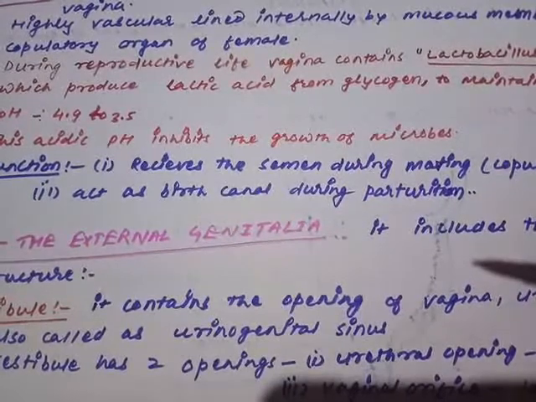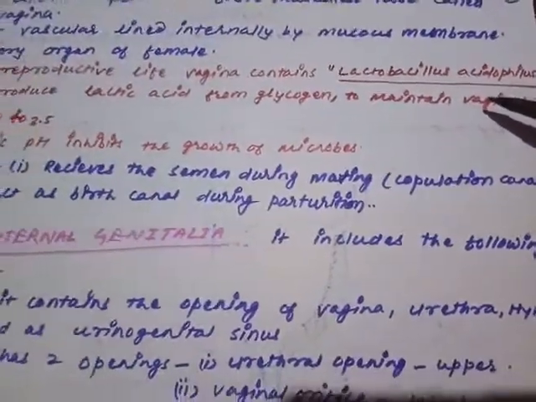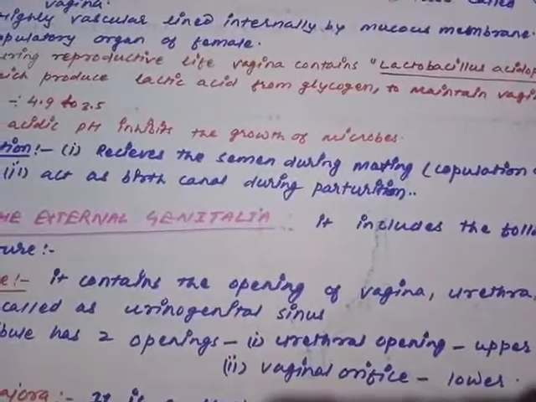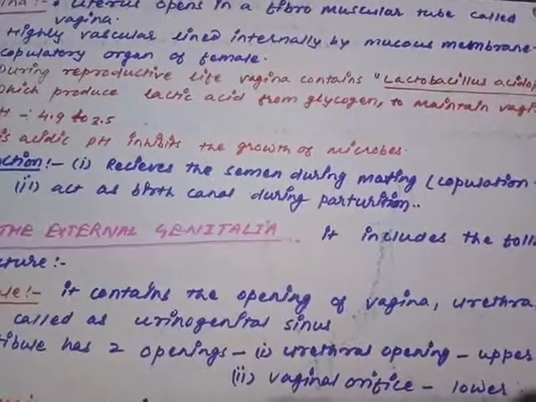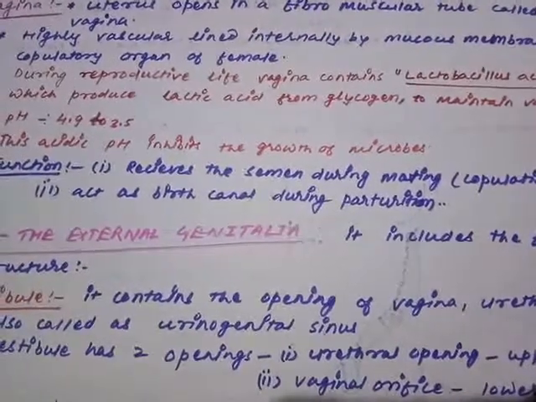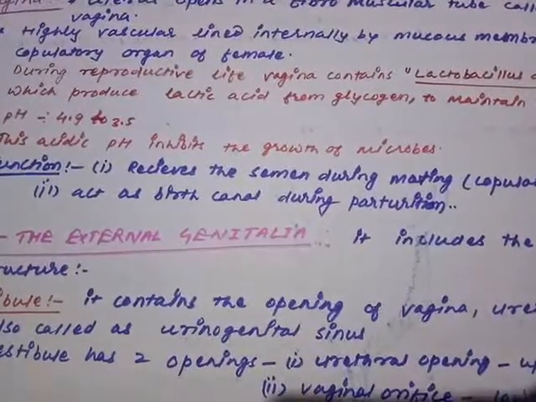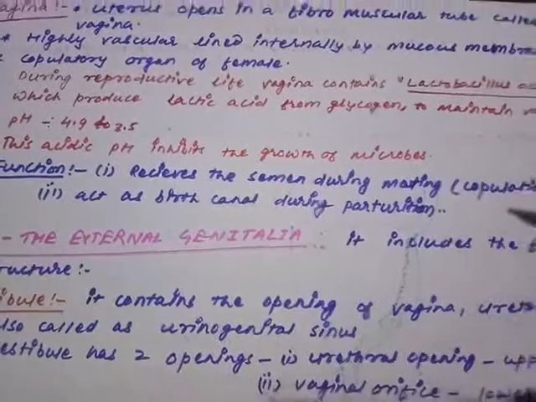During the active reproductive life of the female, the vagina contains a bacterium called Lactobacillus acidophilus. Are you getting my point? Lactobacillus acidophilus produces lactic acid from the glycogen stored in the muscle. The muscle stores glucose in the form of glycogen, and the vagina is a muscular structure, so the muscle has glycogen. That glycogen is continuously converted into lactic acid by the bacterium called Lactobacillus acidophilus.